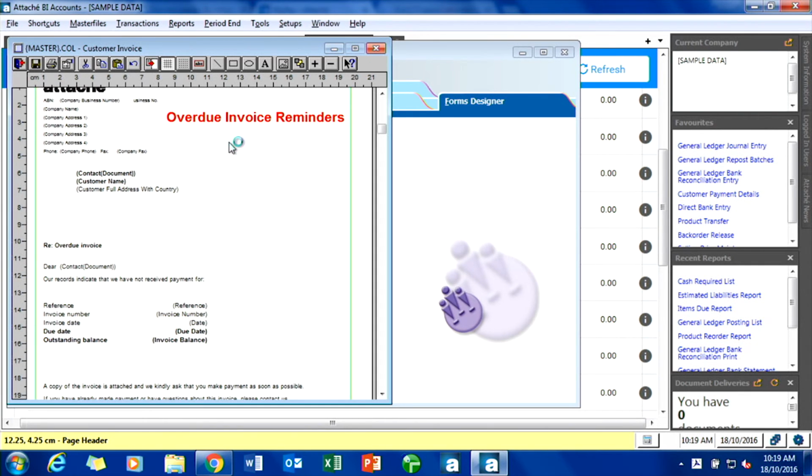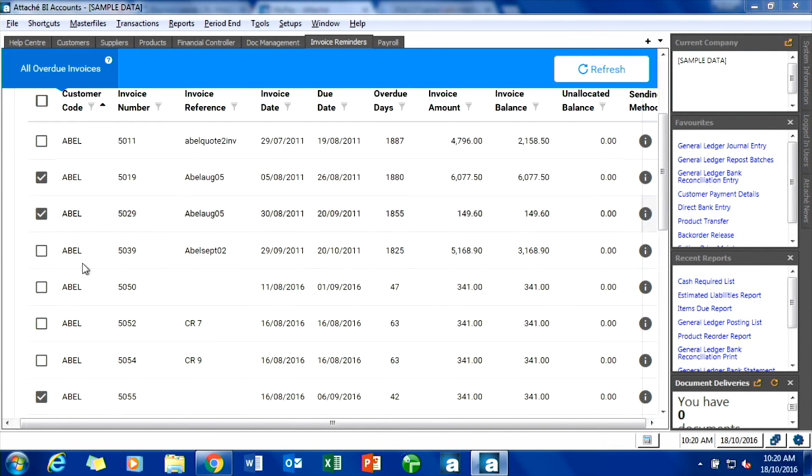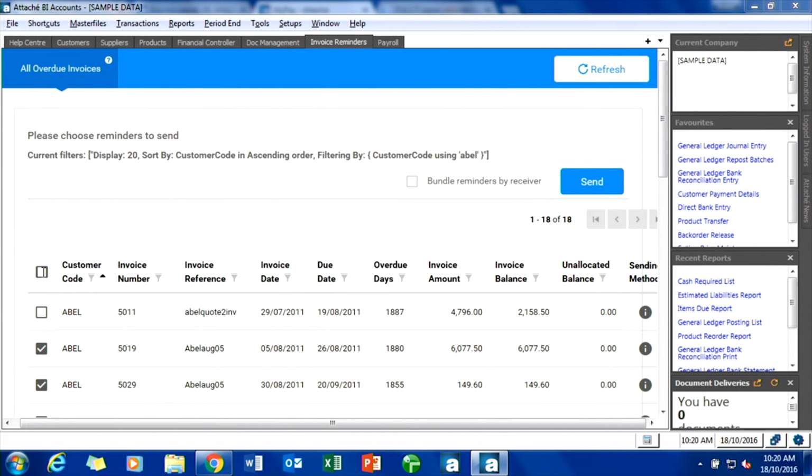So that's like the cover page, and then they get a copy of the invoices sent in behind them. So again, because it uses our electronic document delivery service, you also have the ability to bundle by receivers. So if I was going to send Able all these invoices, if I chose them all, I could actually come in here and say that I wanted to bundle them.